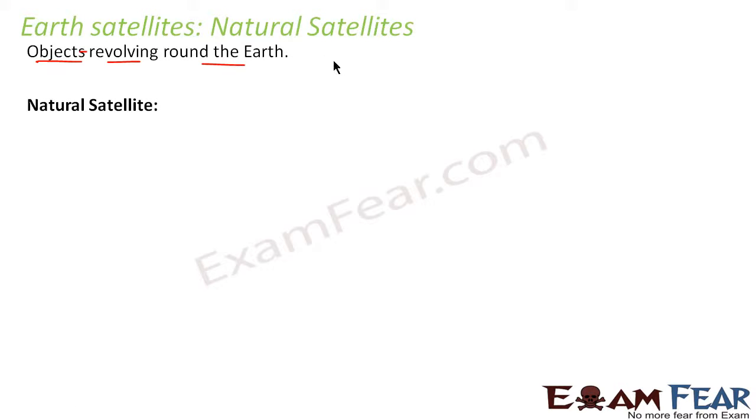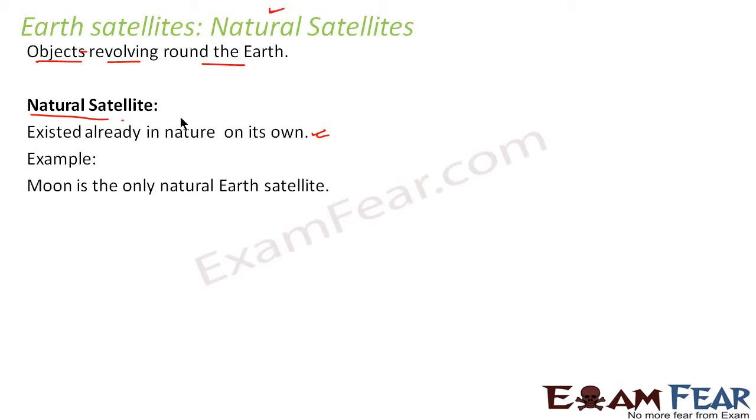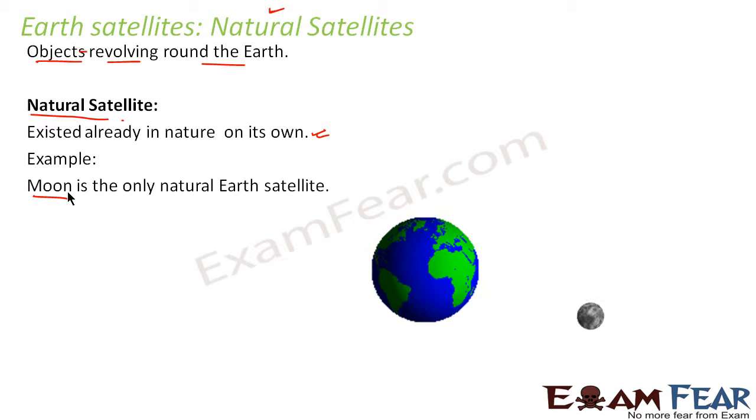Now we can classify satellites into two types. One is natural satellite, the other one is artificial satellite. So here we'll see what is a natural satellite. Natural satellite is a satellite which existed already in nature on its own. That means nobody had to put in any efforts to discover that satellite. It was already there on its own. So the only natural satellite which Earth has is Moon. So Moon is the only natural Earth satellite which existed on its own and which revolves around the Earth.